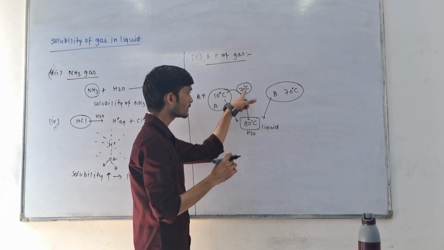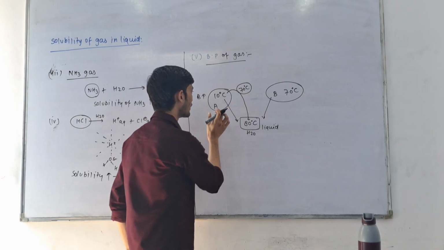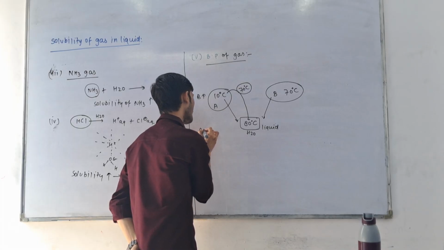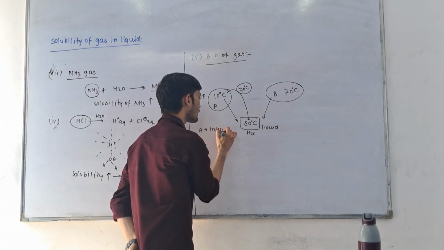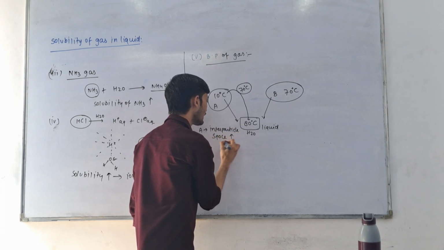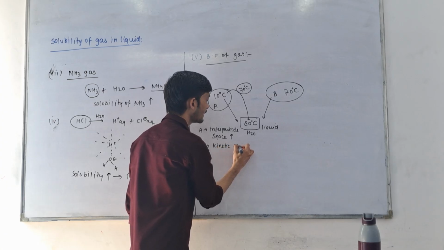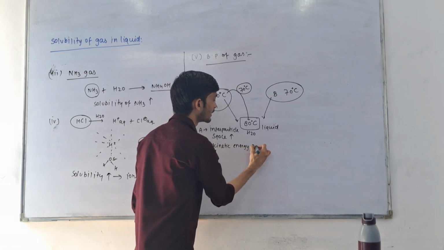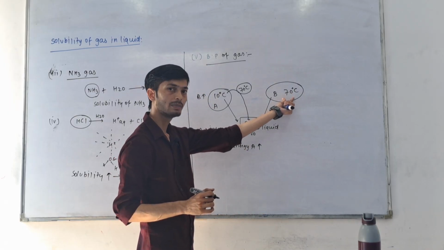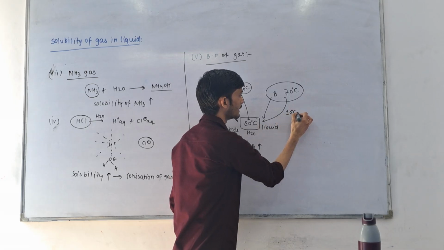Because of this high temperature at 80 degrees centigrade, A has high interparticle space, and also the kinetic energy of particle A will be very high when we compare with B gas, where we have increased the temperature just 10 degrees centigrade.